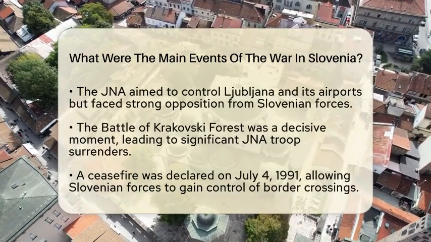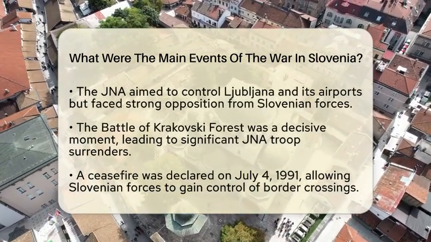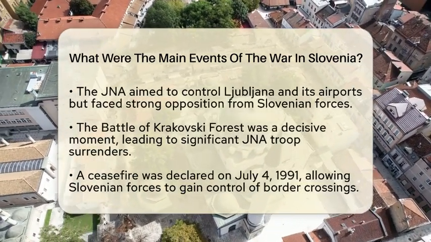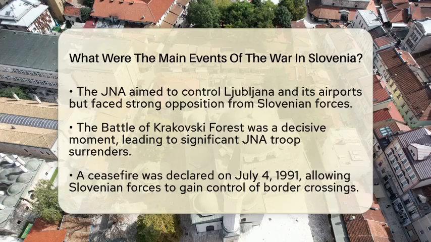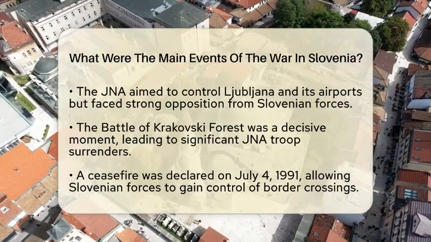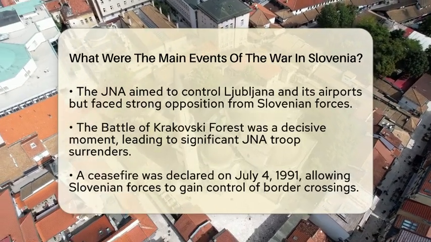One of the major events was the attempted control of Ljubljana, Slovenia's capital, and its airports by the Yugoslav People's Army. However, they faced effective resistance from Slovenian forces, which prevented them from achieving their objectives.